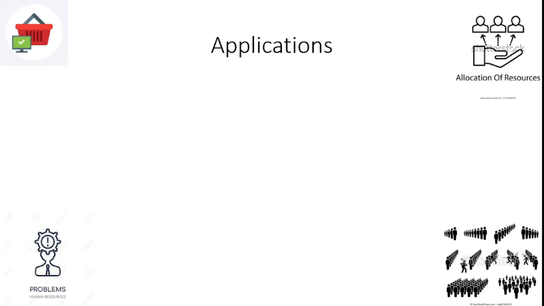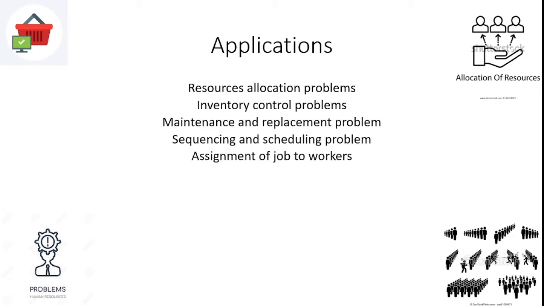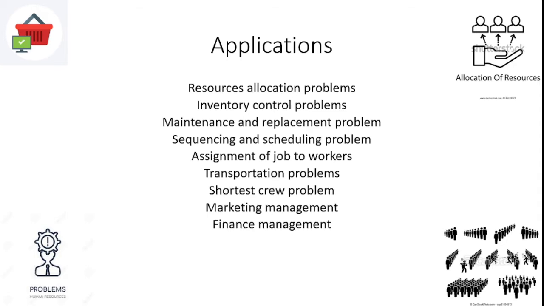After that, what are the applications of this operations research concept? It plays a role in different areas. The areas are resource allocation problems, inventory control problems, maintenance and replacement problems, sequencing and scheduling problems, assignment of jobs to workers, transportation problems, shortest route problems, marketing management, finance management, design problems, and then queuing problems. These are all the areas where we can utilize operations research for getting the best solution.